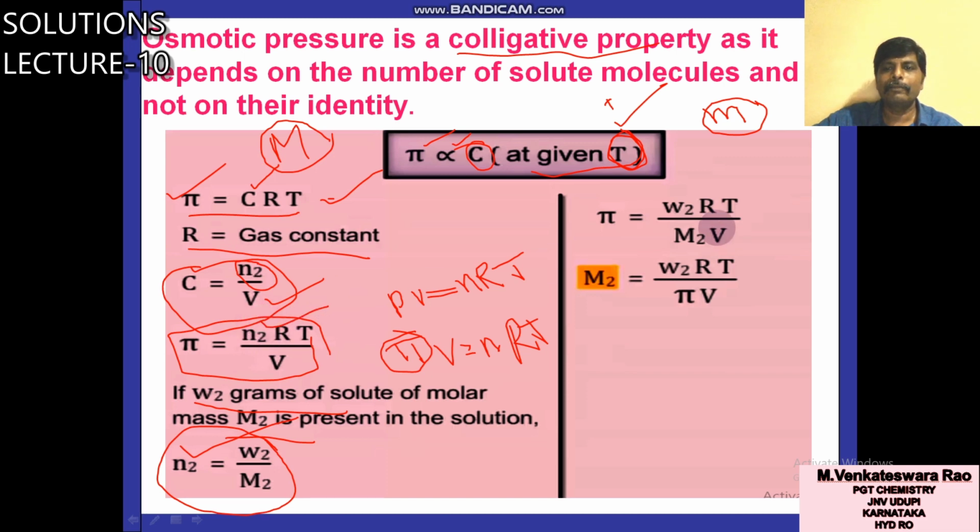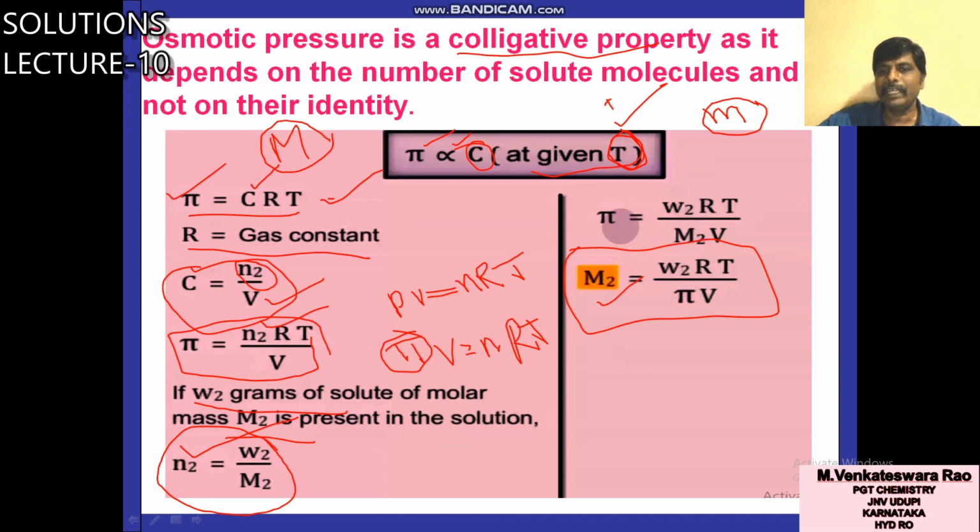So you know the value of N2. So in this pi, you write the value of N2 also here, then you will get pi is equal to W2 RT by M2 V. So in all the colligative properties, the final last step we write is one equation to calculate the molar mass of solute M2.